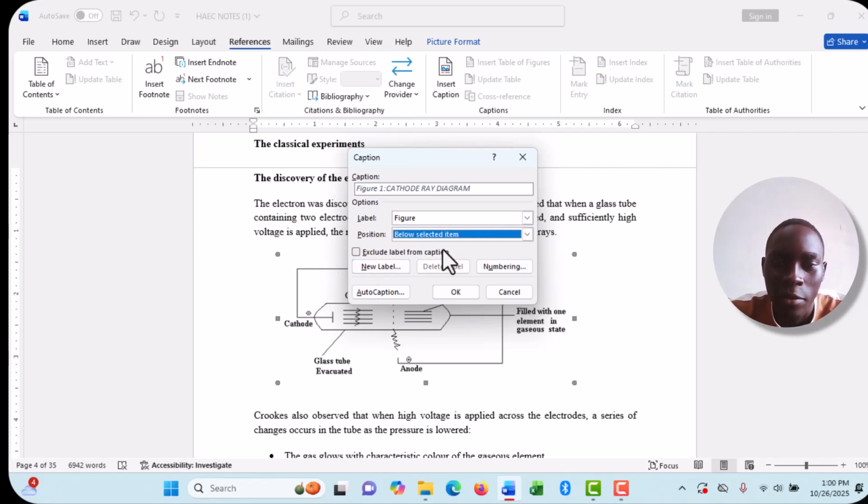Then there is excluding label from caption, meaning that if we exclude the label, the words figure 1 won't appear. It will just appear as the caption text, but let's include figure 1. Then I will say okay.